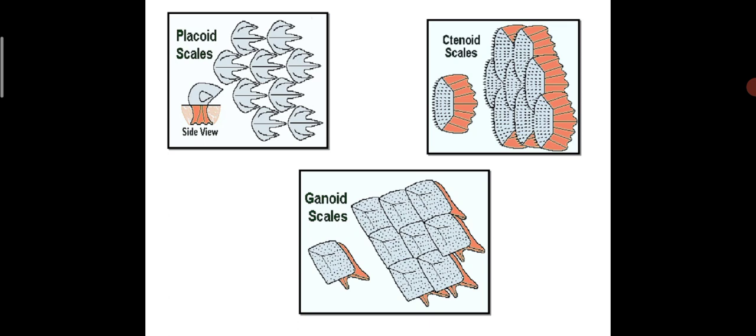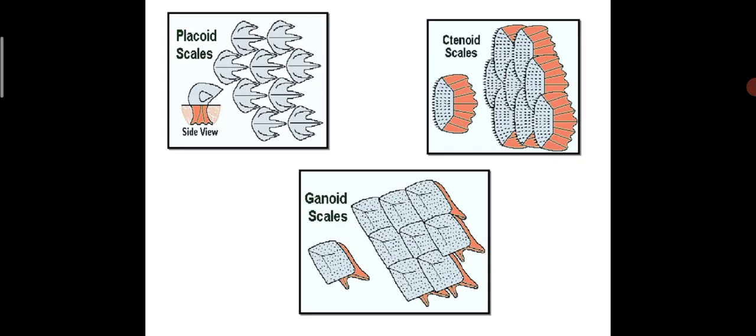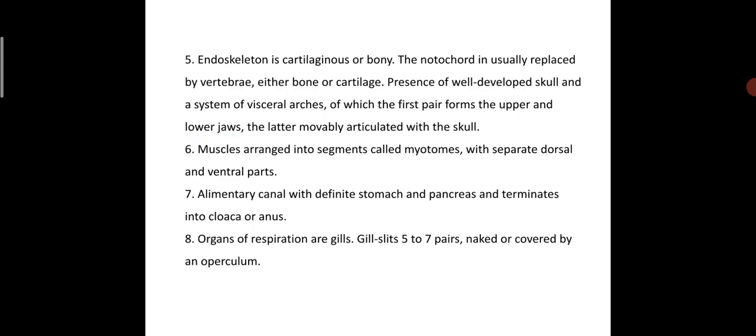You may be doing some kind of mounting of the placoid scales in your practicals using shark placoid scale. The mounting of these placoid scales, so many placoid scales are seen on their outer epidermal structure. Of course ctenoid as well as ganoid scales are seen in the bony fishes. Okay. So these are some of the diagrams representing placoid scale, ctenoid scale, as well as ganoid scale.